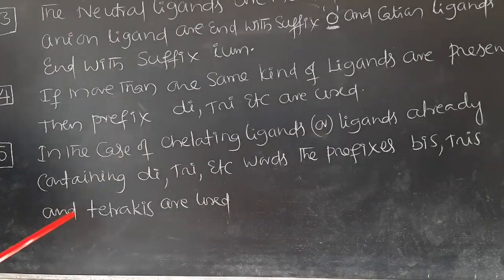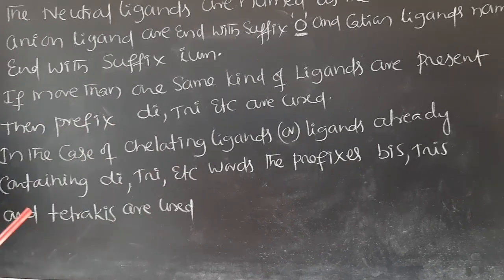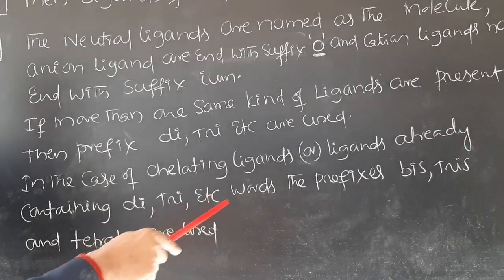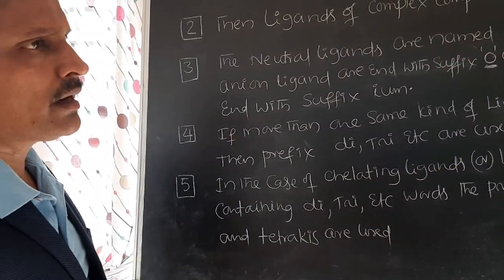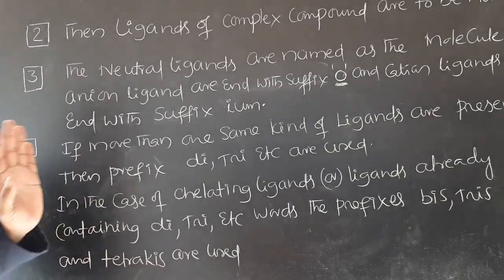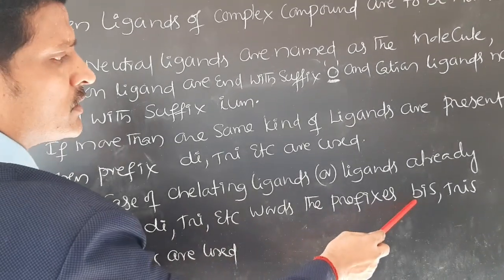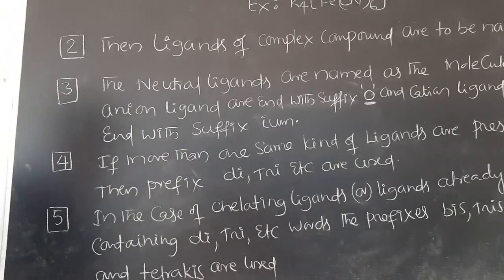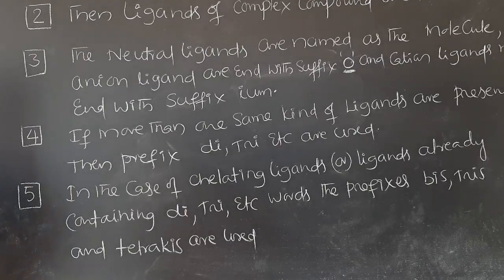In the case of chelating ligands, in a few cases the ligands already contain the words di, tri, tetra, etc. In such a case, we are not supposed to repeat the words. So, the words bis corresponding to 2 similar ligands, tris corresponding to 3 similar ligands, and tetrakis corresponding to 4 similar ligands are used. This is the fifth rule.